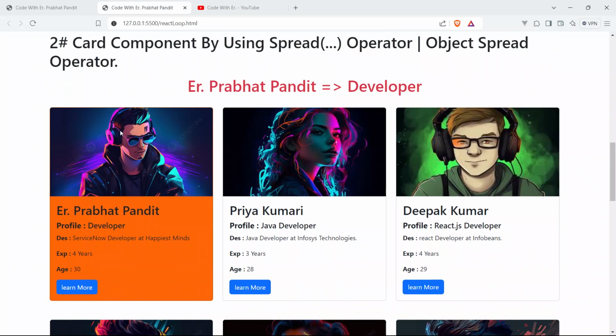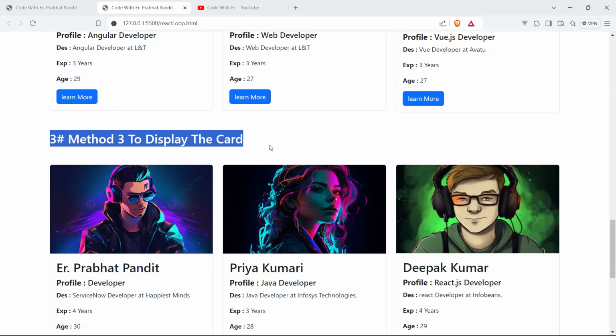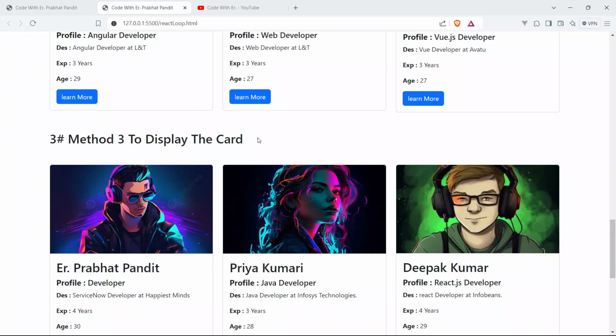In this video, we are gonna complete the third method to display dynamic cards in React.js.